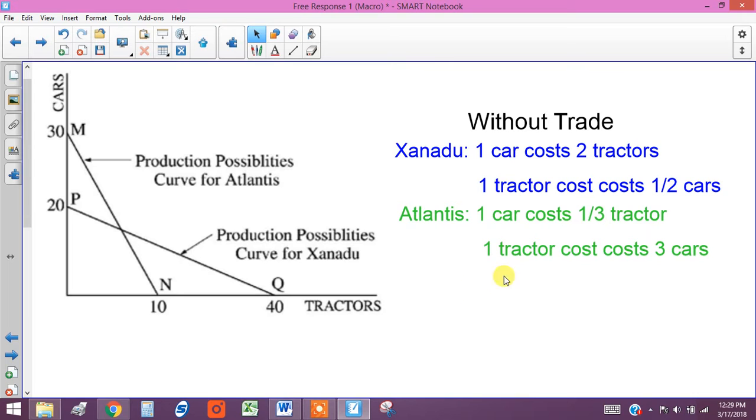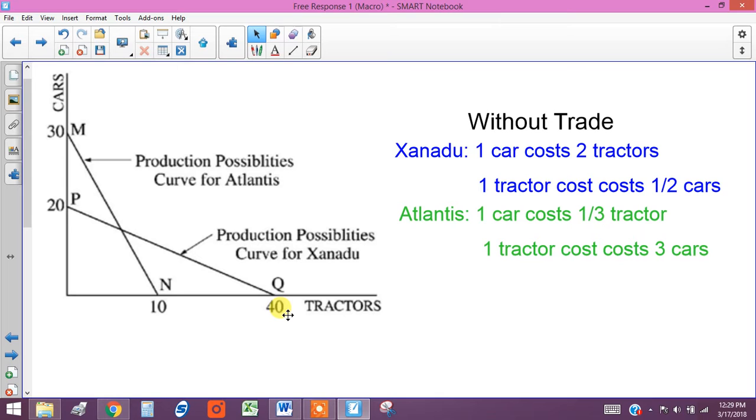And going the other way, one tractor is going to cost 1/2. 20 is 1/2 of 40. So since they can produce 40 tractors in the same time it takes to produce 20 cars, one tractor is going to cost them 1/2 of a car. Because for every one tractor, they produce 1/2 cars.